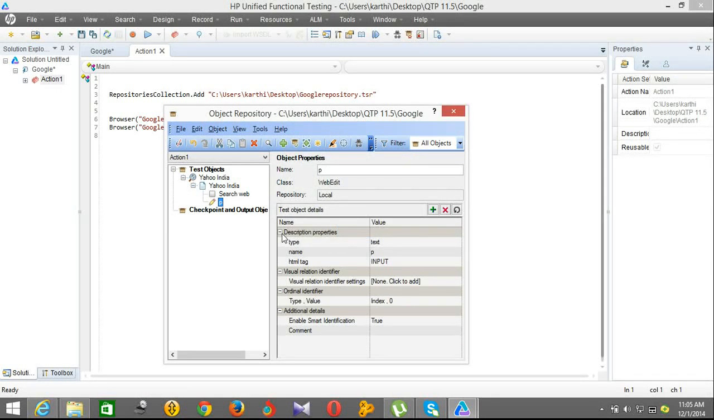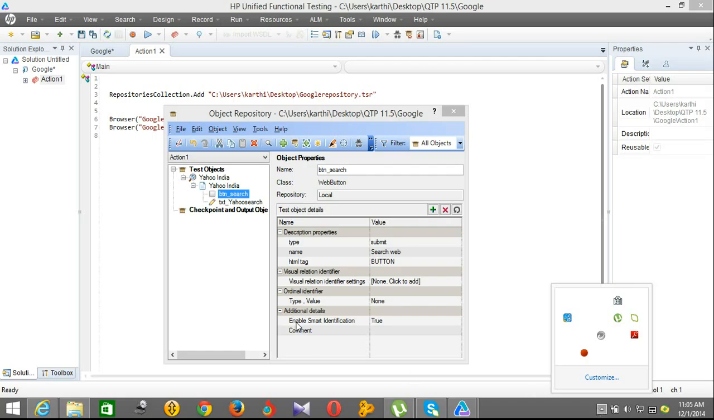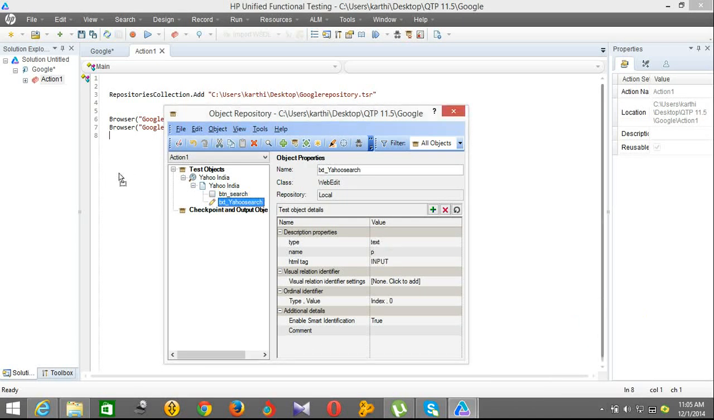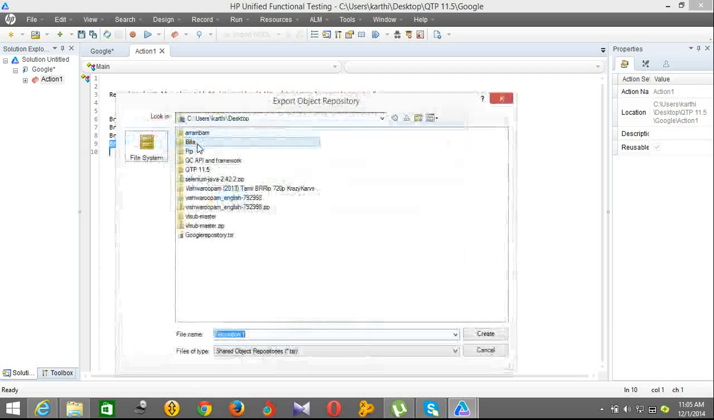So this is going to be Yahoo search, home txt, button, search. You can see it by drag and drop. I will add this test case and I am going to export these objects as Yahoo repository.